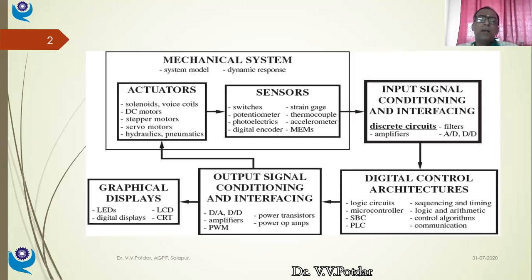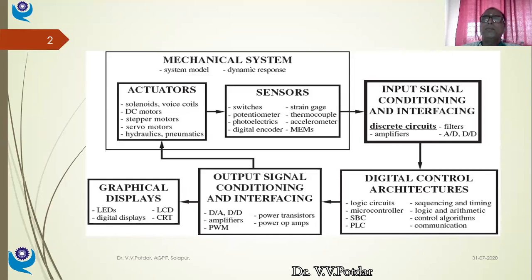We'll just think of the temperature control parameters. So I'm trying to tell you what the approach of a mechatronics design is while designing any mechatronic system. So temperature is to be controlled.